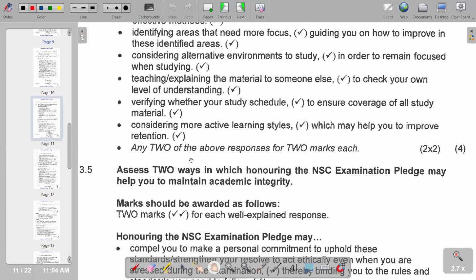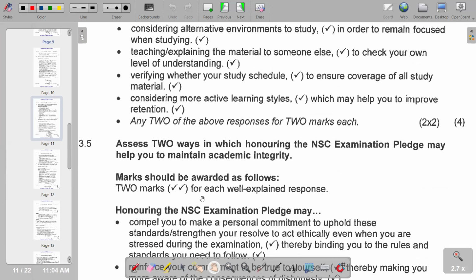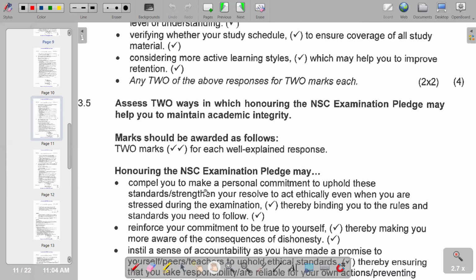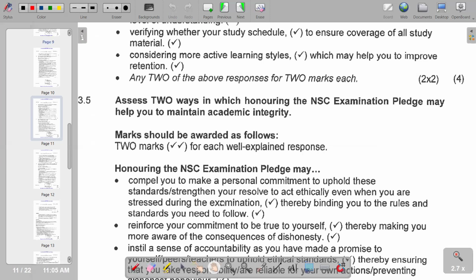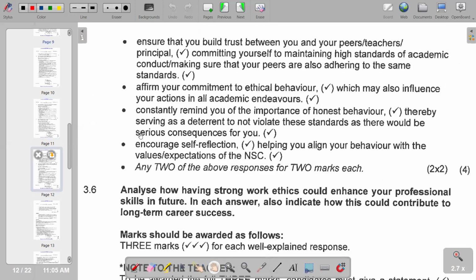Then they move on to 3.5, which is assess two ways in which honoring the NSC examination pledge may help you to maintain academic integrity. So you'd see that honoring the NSC examination pledge may compel you to make a personal commitment to uphold these standards or strengthen your resolve to act ethically, even when you are stressed during the examination. Also reinforce your commitment to be true to yourself. So further points we also have that are also correct. So we have a continuation of those correct points that we have here.